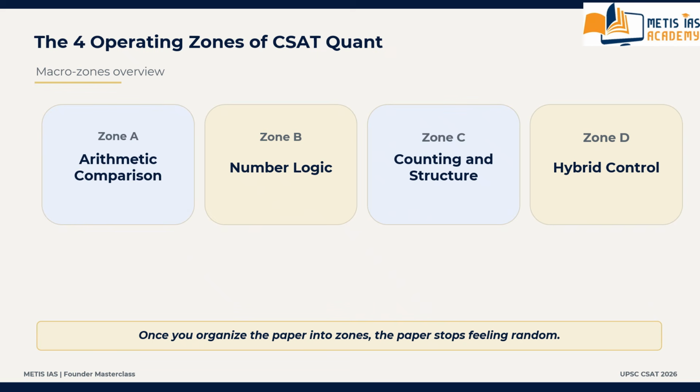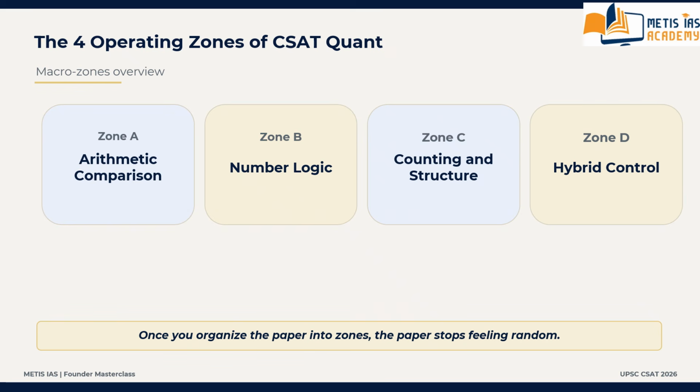Then moving to zone D, that is hybrid control families. This zone includes questions sitting between maths and reasoning. Please listen carefully. This zone includes clock, calendar, day family.